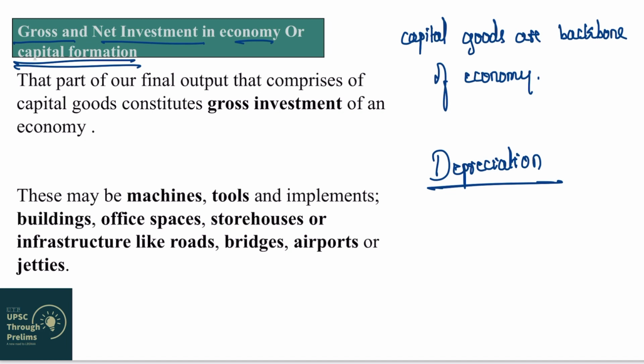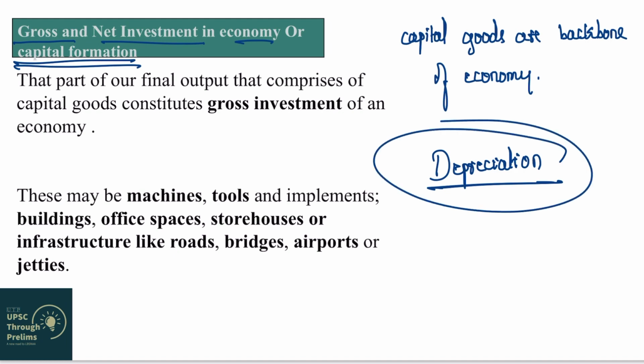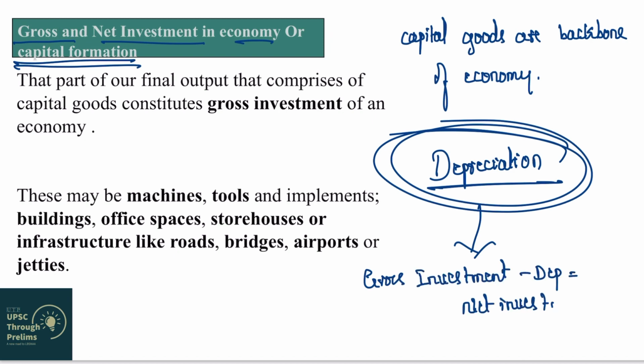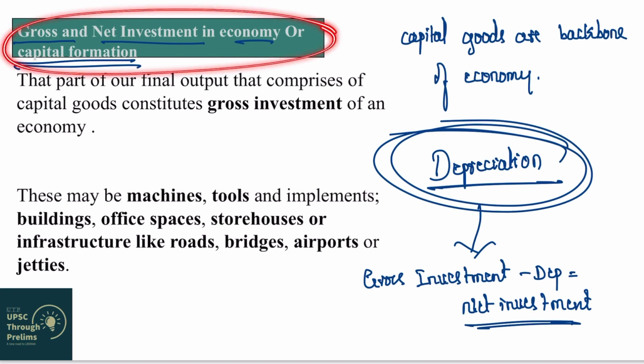In order to simply define depreciation, you can say that the cost of replacing worn out capital goods every year is called depreciation, and you have to deduct this from the output of our economy. For example, if you calculate GDP, then you have to deduct depreciation in order to get a clear picture of our economy, and that measure is called net domestic product. Similarly, if we calculate gross investment, we have to deduct depreciation in order to get net investment. So this net investment is net capital formation. So I hope you have understood what is gross investment or net investment and capital formation.